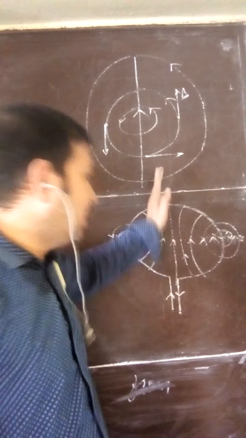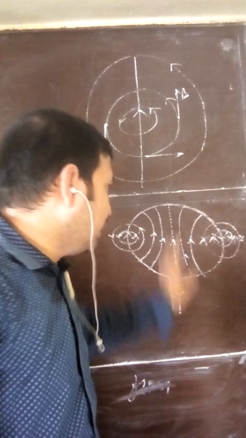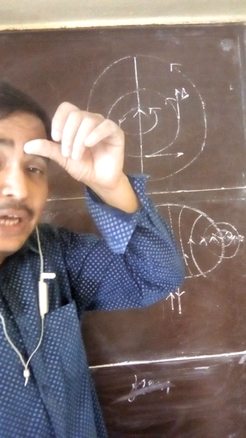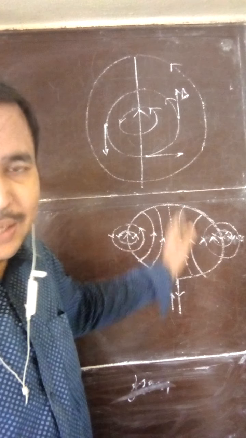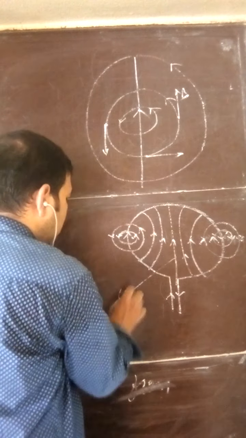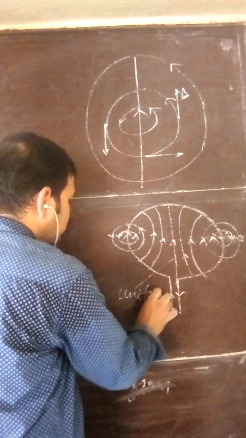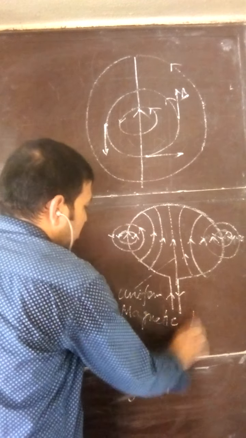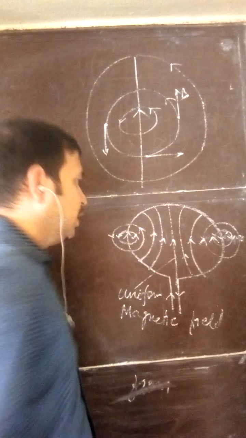So this straight line, this loop is going straight, and ultimately at the center it became straight. A straight line, I have already told you that parallel straight lines indicates uniform magnetic field.